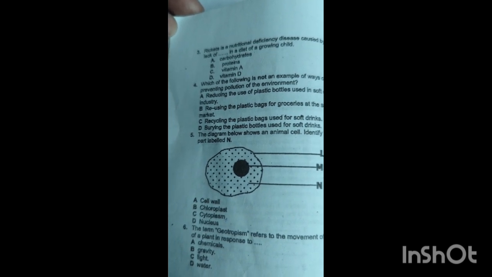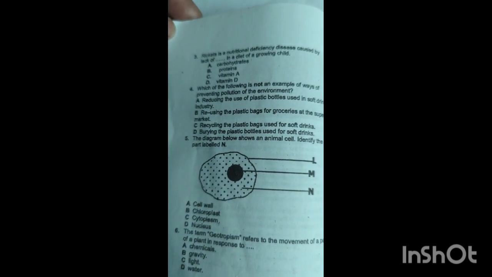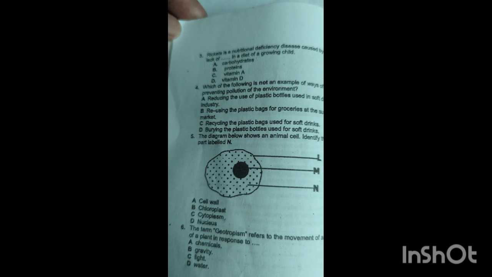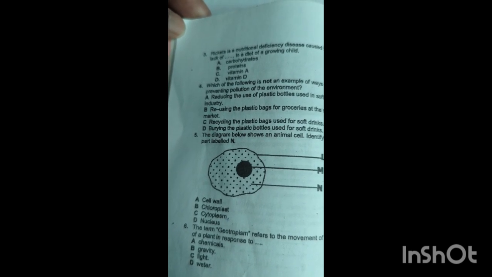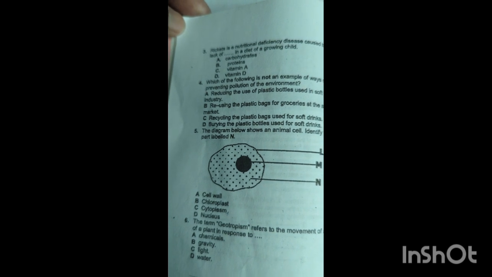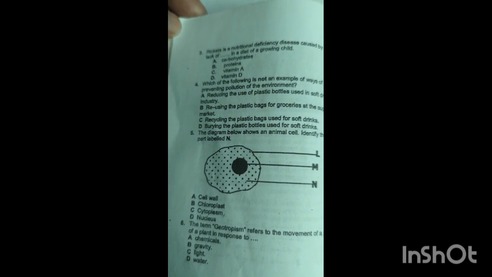Goiter is lack of what? Iodine, and so on and so forth. So you need to know all the nutrients, which are carbohydrates, proteins, fats, and vitamins, their functions, their sources, and their deficiency diseases.